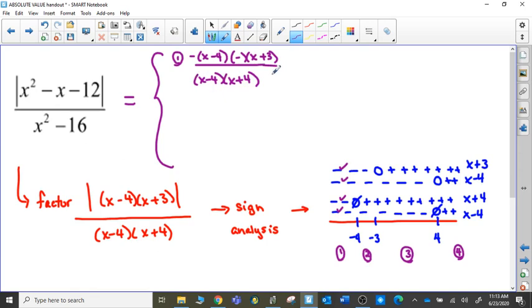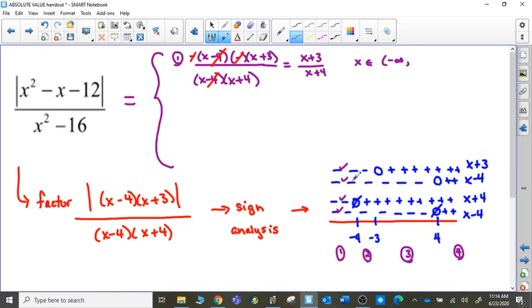So now that it has no absolute value signs, we can talk about simplifying this expression. Now I can go through and do some of the canceling that I wanted to do before. For example, the x minus 4's cancel. A negative and a negative cancel. So what I have left here is simplified down to an x plus 3 and an x plus 4. This expression that I now have is equivalent to the original question for values of x that are less than negative 4. So when we talk about going from negative infinity up to, now this is where we have